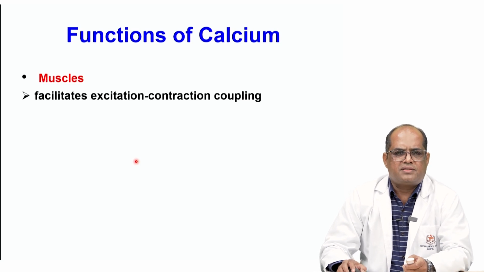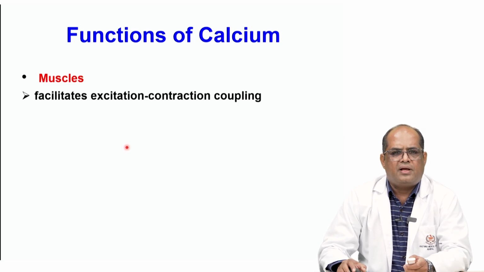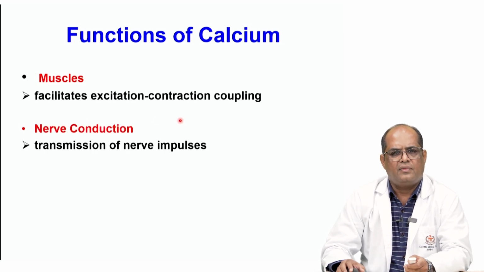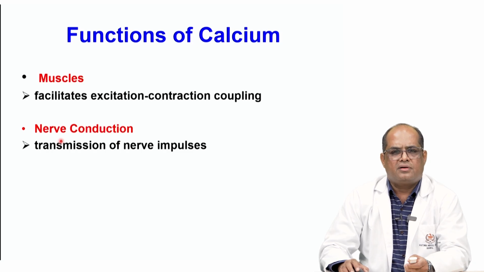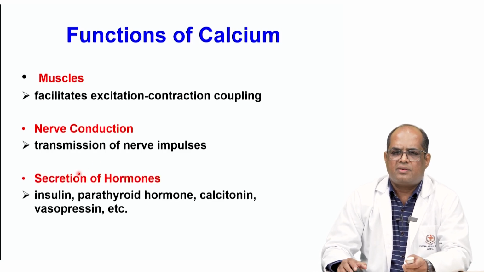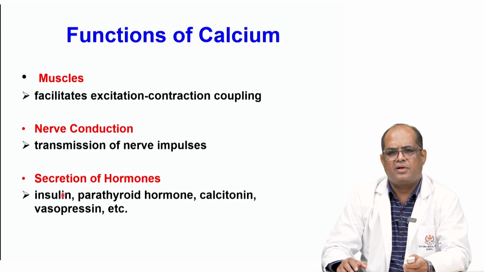In the muscles, calcium enhances the action of actin and myosin and facilitates excitation contraction coupling. It helps in the transmission of nerve impulse from presynaptic to postsynaptic junction. It helps to secrete some of the hormones like insulin, parathyroid hormone, calcitonin, and vasopressin.